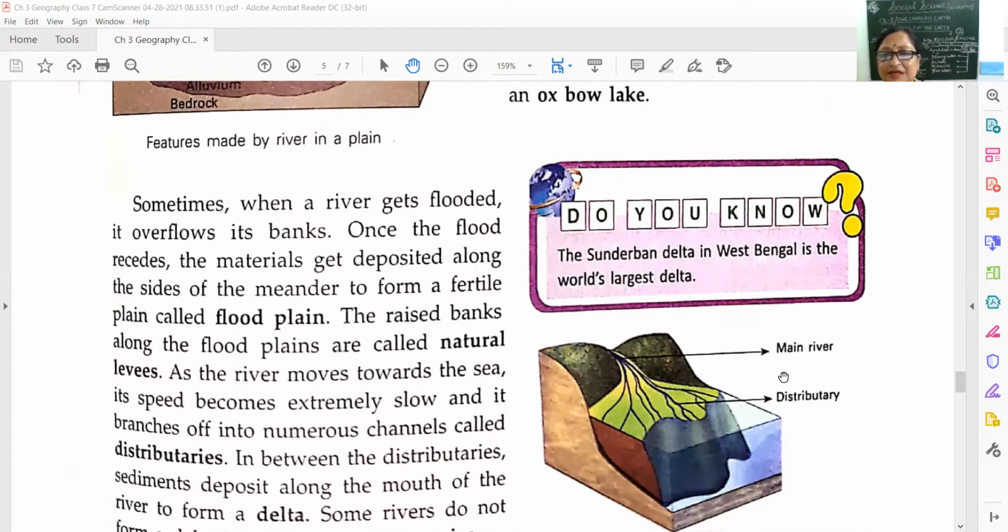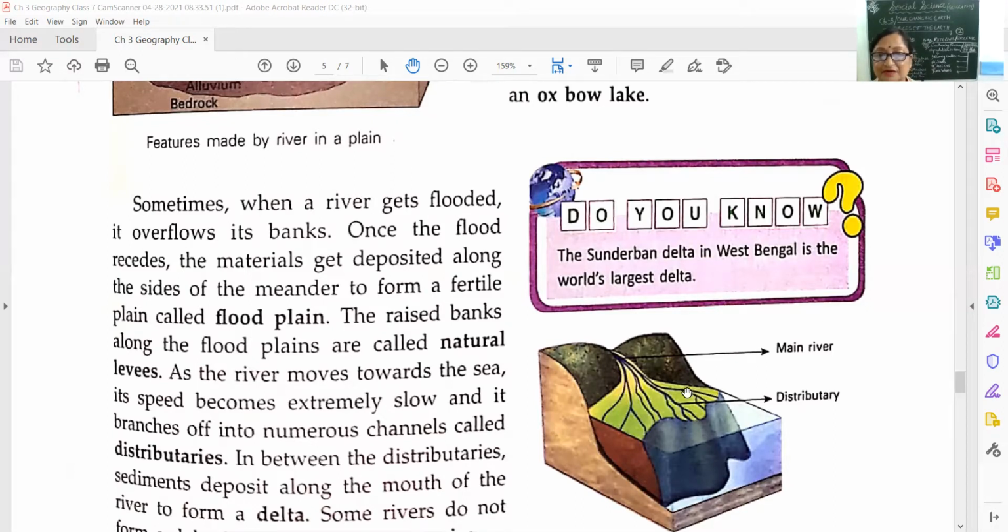See here, main river is here flowing and it is dividing into so many branches. See, 1, 2, 3, 4, 5, 6, 7, 8, 9, 10, 11, 12. See, so many. So here it is written, the speed of the river becomes extremely slow and it branches off into numerous channels.